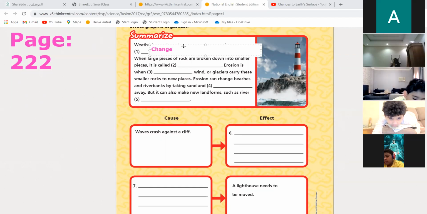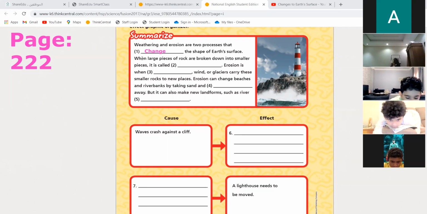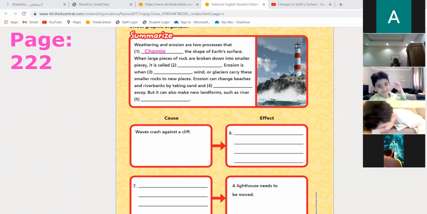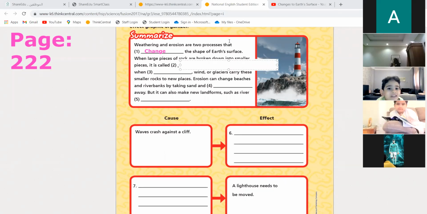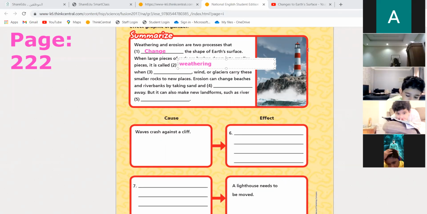Habibi, where are you? I need everyone to participate. Number two. When large pieces of rock are broken down into smaller pieces, it is called weathering. Yes, that's right. Weathering. Number three, everyone. Quickly.